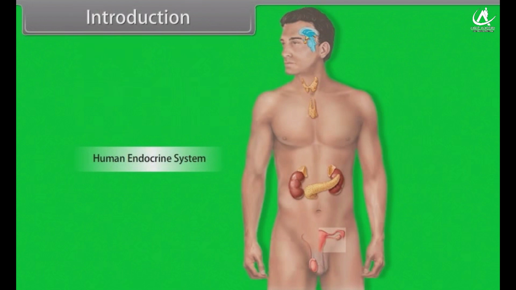There are several other hormones which are secreted within the body which perform specific functions, such as calcitonin, which is secreted by the thyroid gland and helps in regulating the level of calcium in blood. So, throughout this module, we learn chemical coordination and integration.